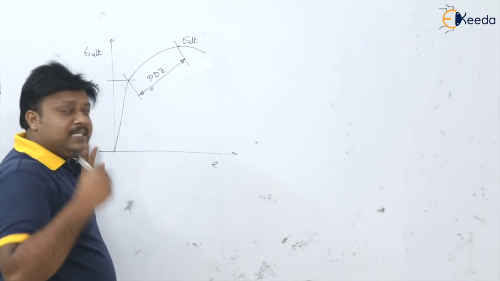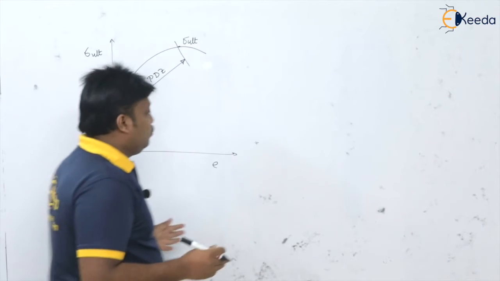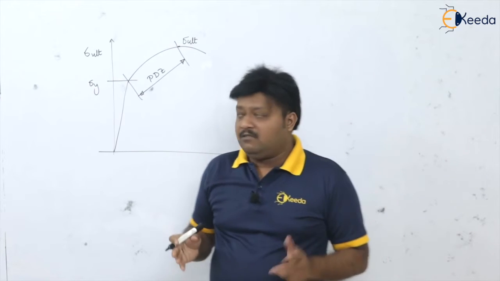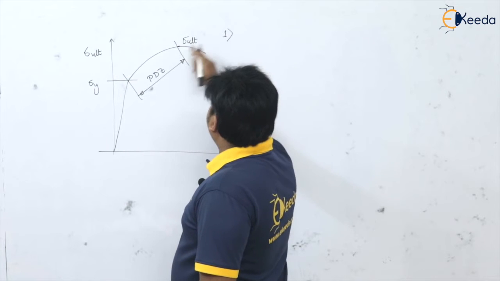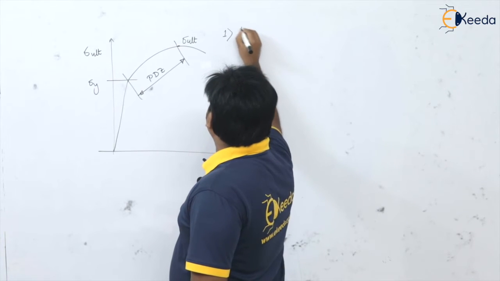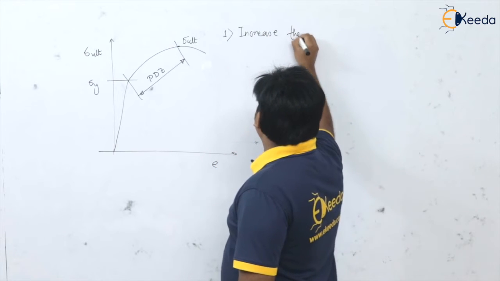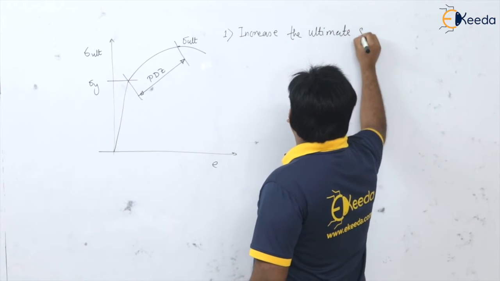So this plastic deformation zone should be wider, and to widen this zone there are two ways we can have. One is that we have to increase the ultimate strength of the material.